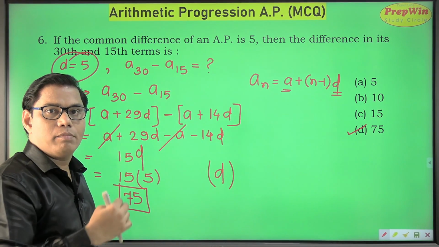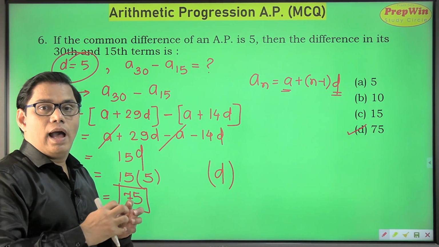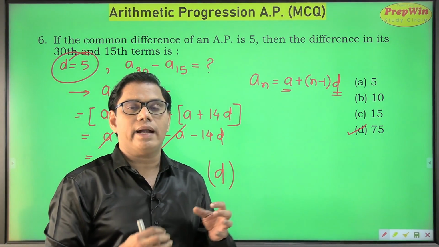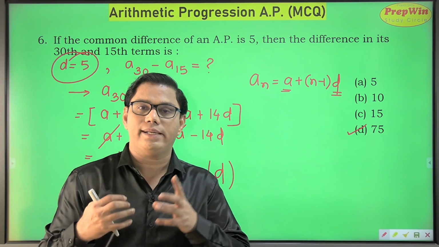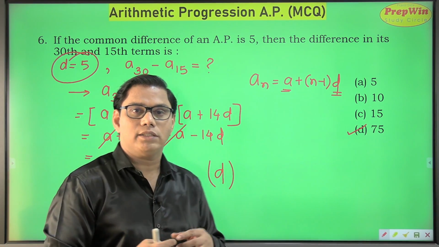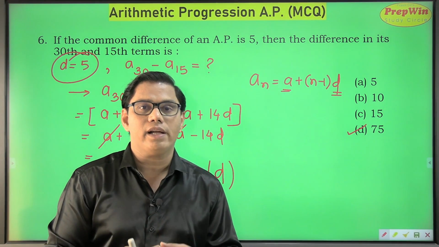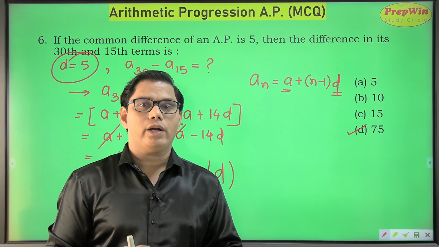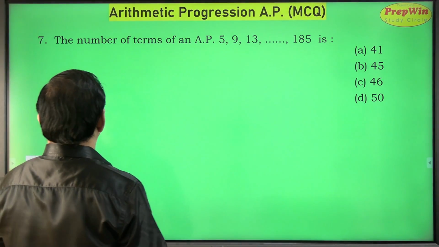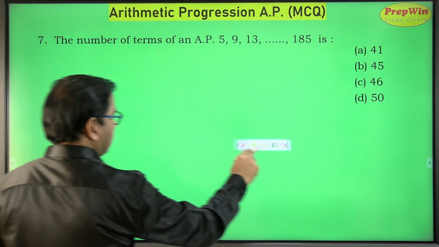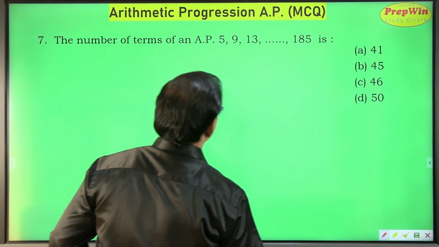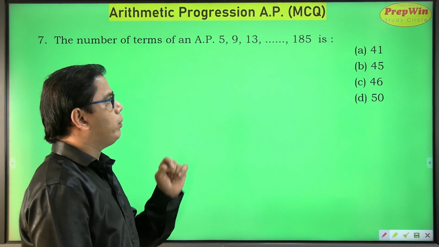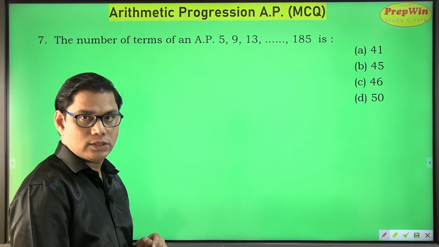And these are some landmark sums. You have to remember them. And these are the kind of questions which you will be getting in the examination. You will see that I am not taking a regular kind of question. Yes, initially I took regular questions, but now I am taking different kind of questions. Questions which really challenge us. So let's be prepared to face another challenge. So this is the next challenge in front of us. Challenge 2.0. The number of terms of the AP 5, 9, 13 and so on up till 185 is dash.